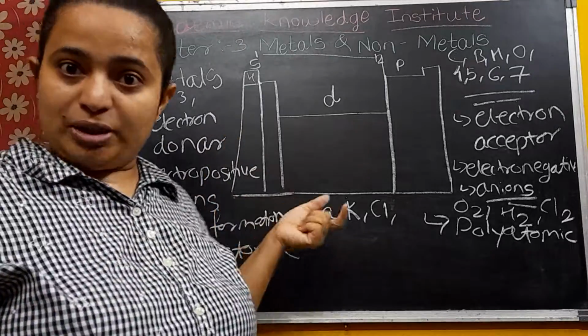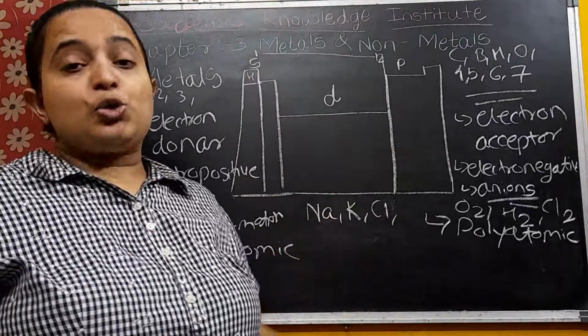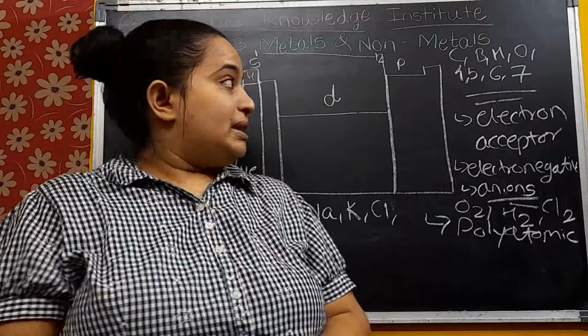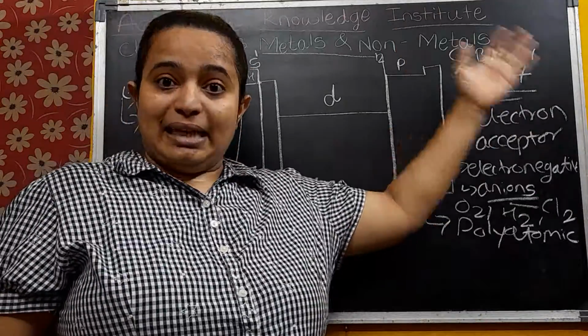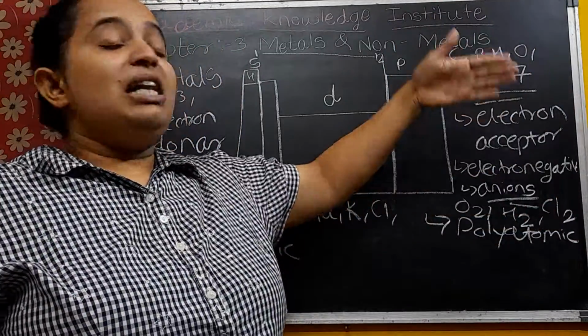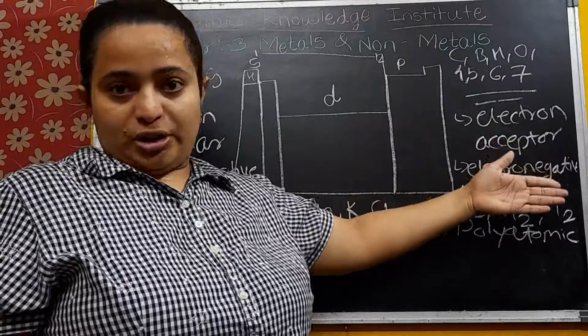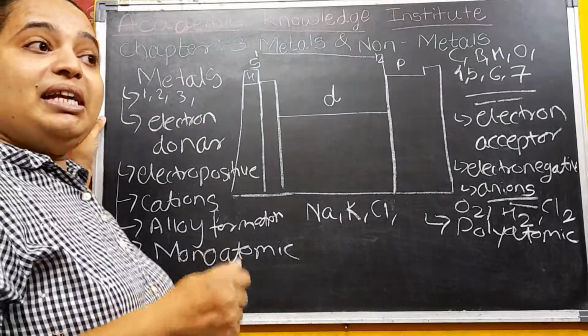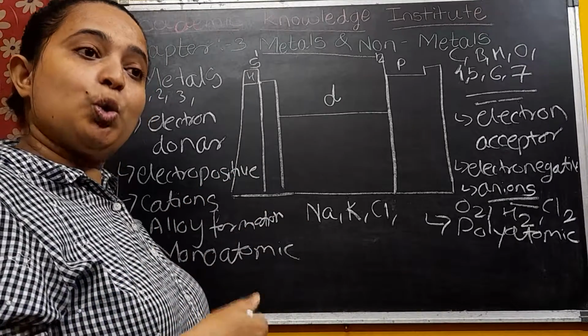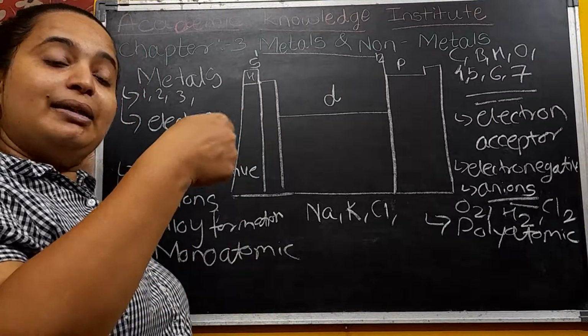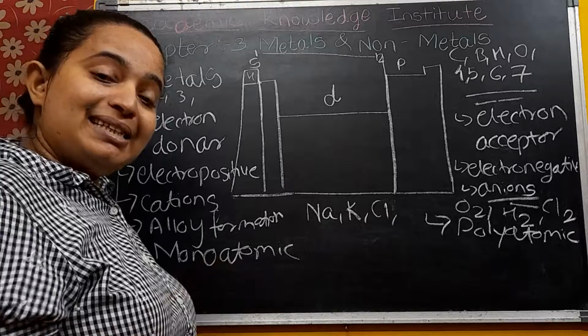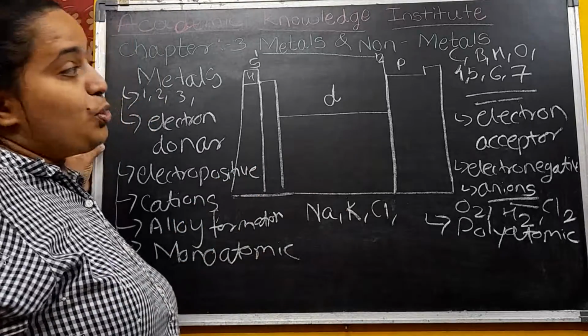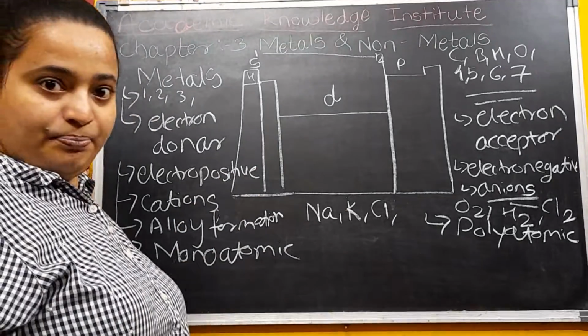And the metals are always forming the oxides. They are like a basic oxides. When they react with the oxygen, so they always form the basic oxides. While non-metals, when they react with the oxygen, they will always form the acidic oxide. Okay, but there are some metals when they react with the oxygen, the oxides are basically acidic as well as the basic. That is known as the amphoteric oxide.